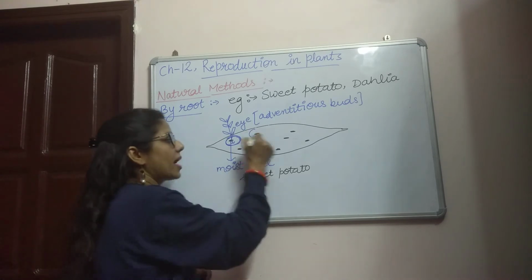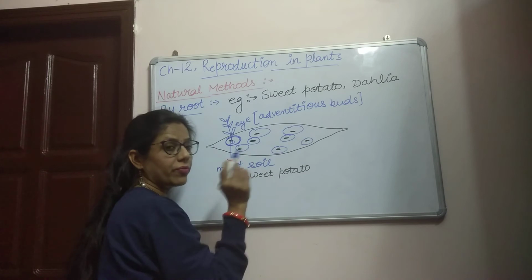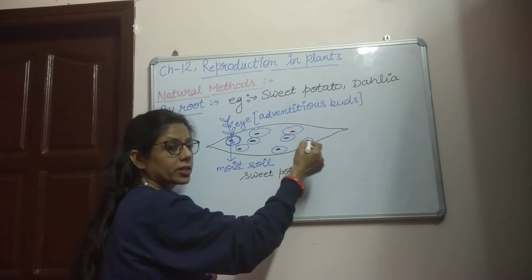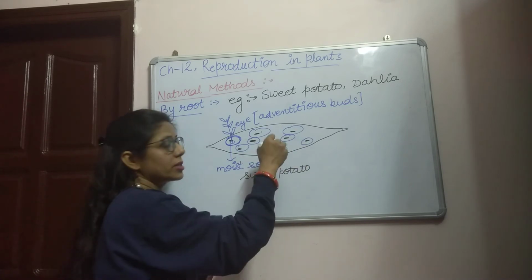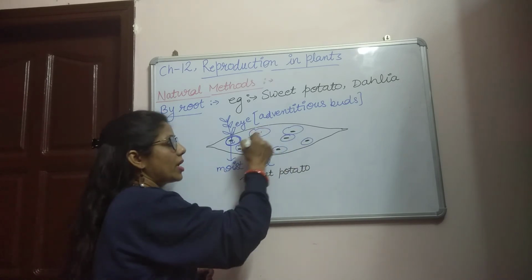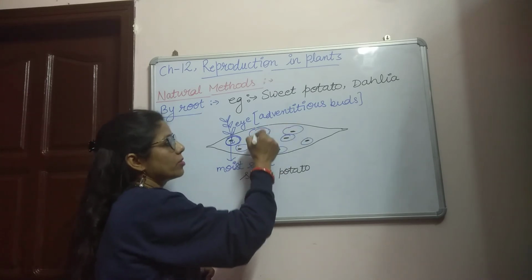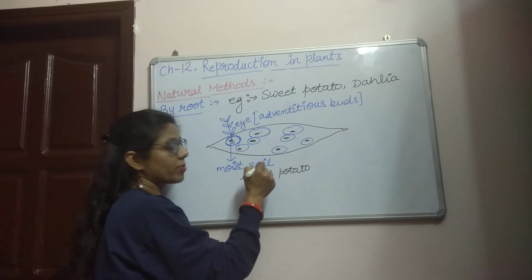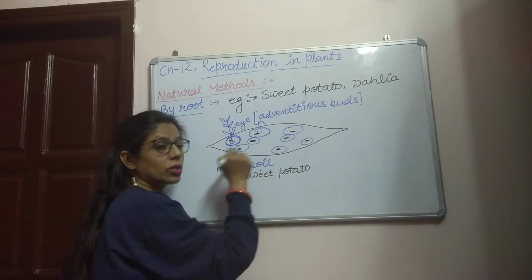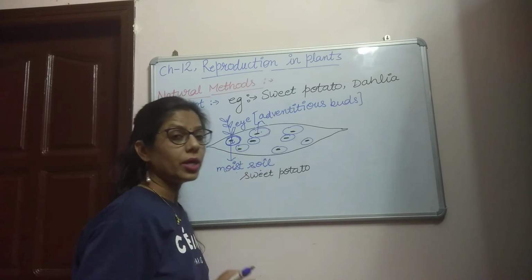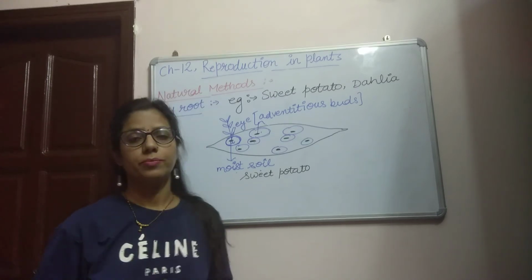So all these eyes have adventitious buds. From only one sweet potato, many new plants can grow. Like 1, 2, 3, 4, 5, 6, 7, 8. Eight eyes are present on this sweet potato, and each eye contains an adventitious bud. When these buds come in contact with moist soil, they develop into a new plant. So from this one sweet potato, 8 plants can grow. In this method the roots can grow into a new plant.